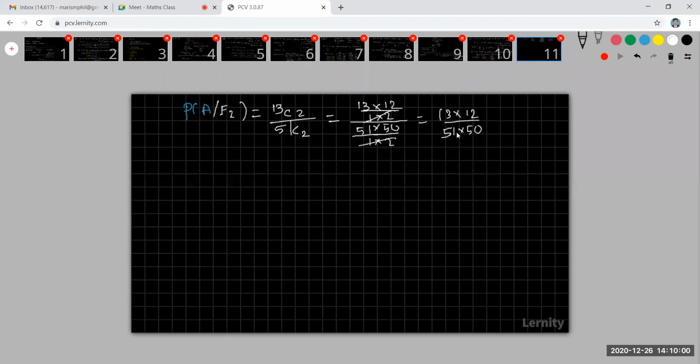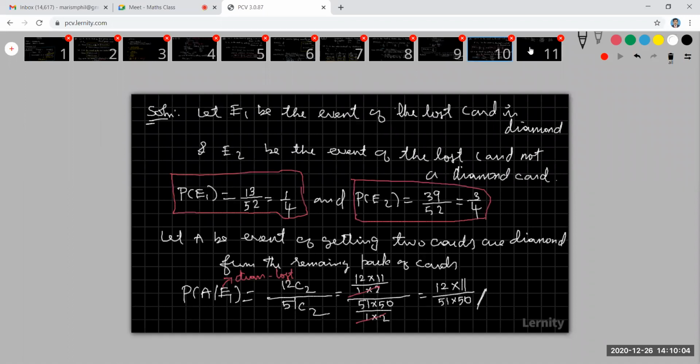Now what is the question, students? Come to the question. The question is to find the probability that the last card is a diamond card. That is my E1.